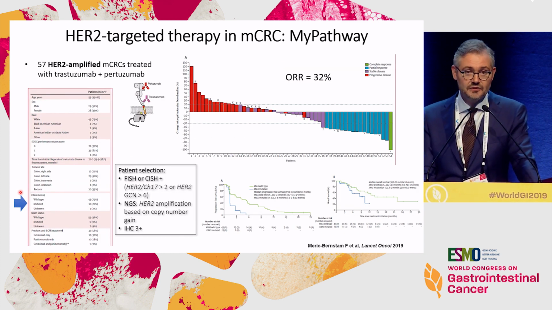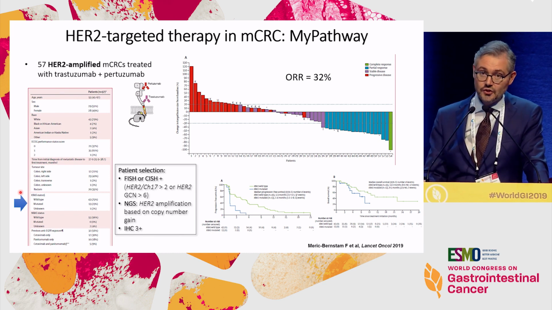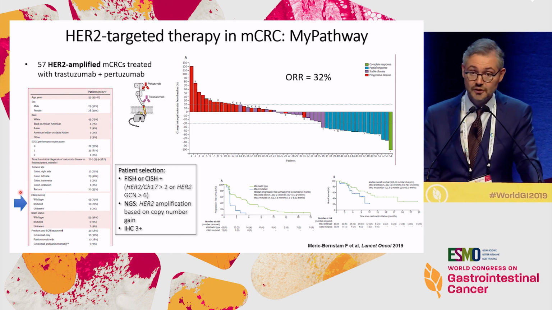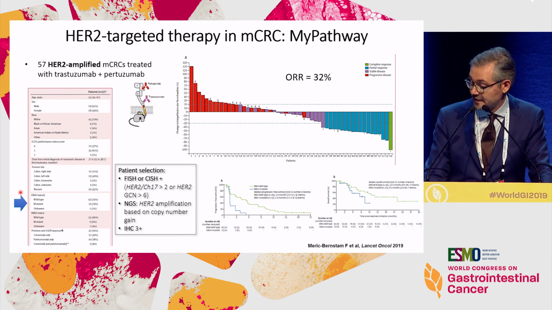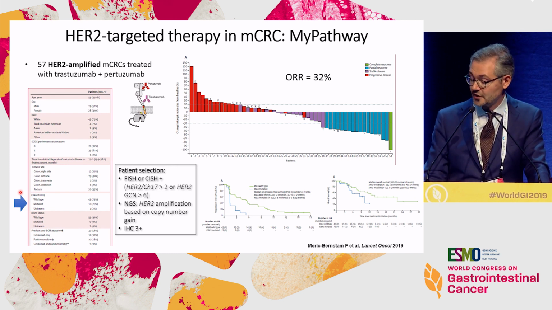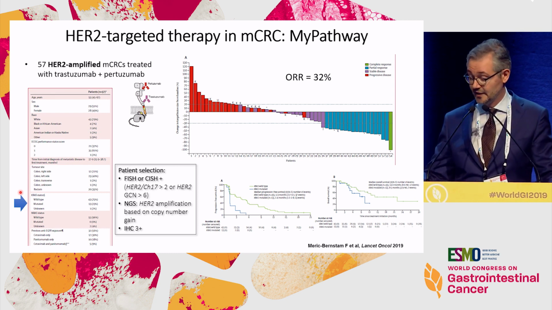Now I think that the results of HER2 targeted treatment have been strengthened by the publication of the CRC cohort of the MyPathway trial. Here, 57 HER2 amplified metastatic colorectal cancers. Investigators reported 30%, again 32%, objective response. And what is interesting is that in this series you also have KRAS mutated tumors.